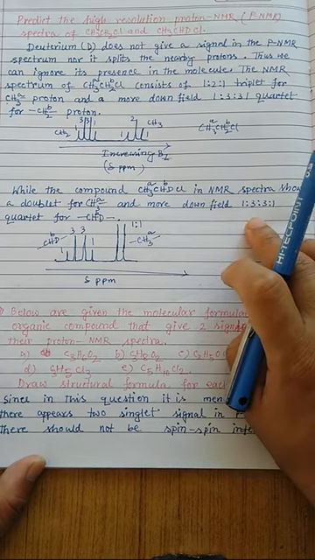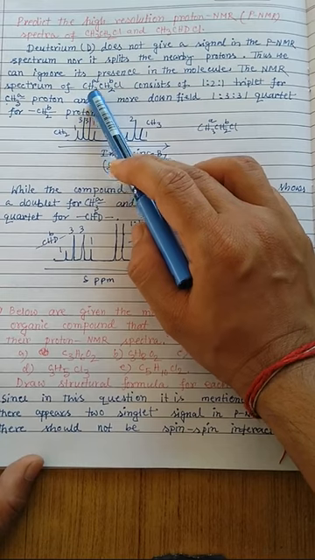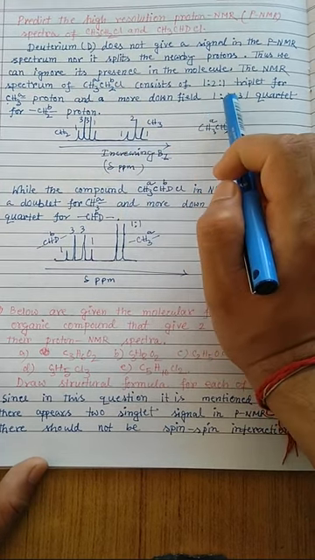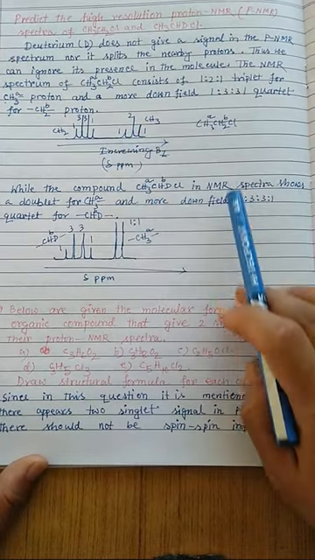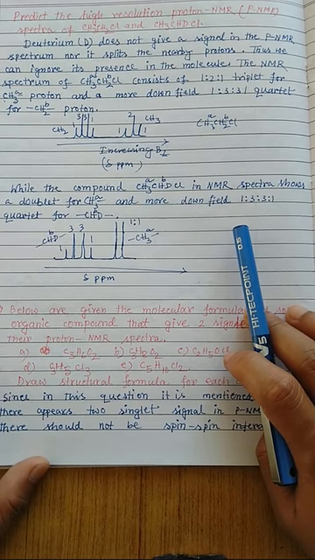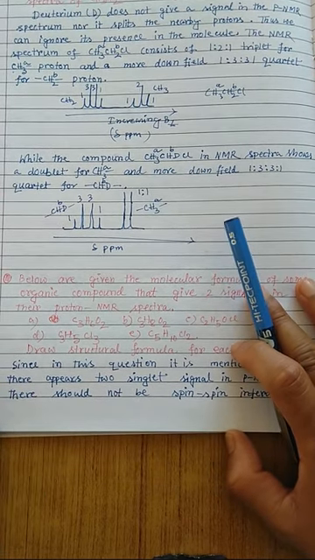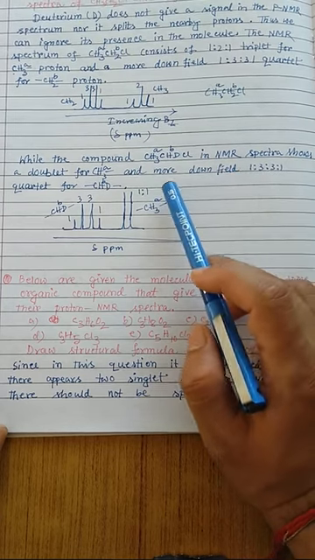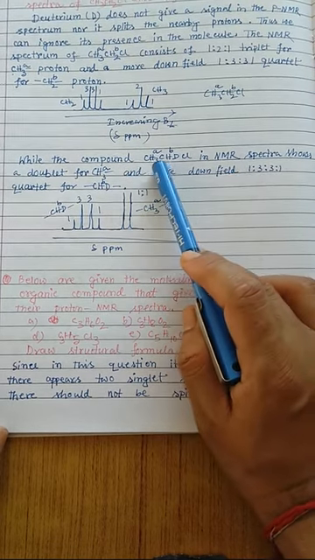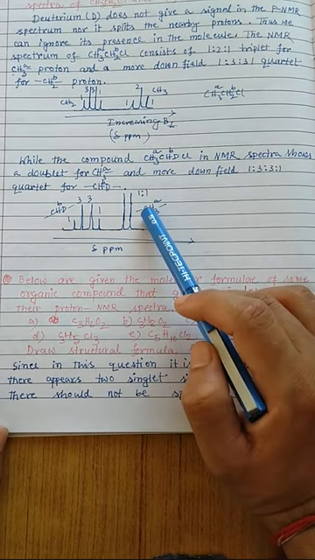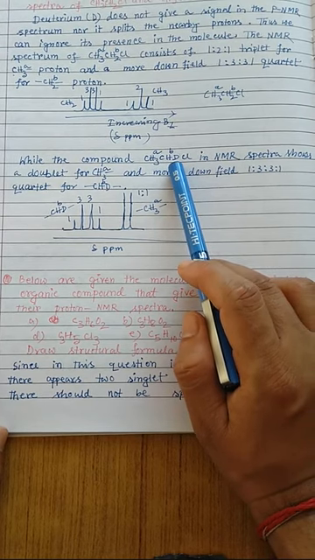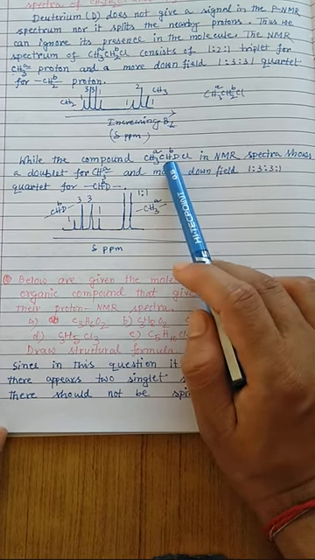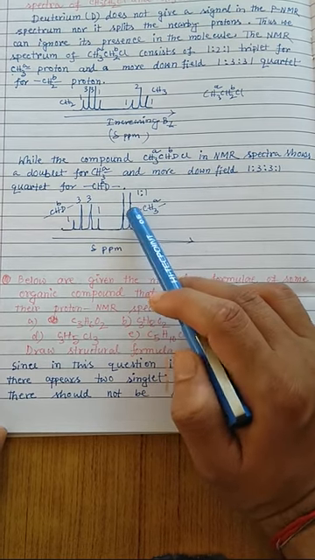So the NMR spectrum of CH3CH2Cl consists of a triplet for this CH3 proton and a quartet for this CH2 proton, in the ratios 1:2:1 and 1:3:3:1, and these are the representative NMR spectrum of CH3CH2Cl. While in the second compound, where one of the methylene protons is replaced by a deuterium, CH3CHDCl shows a doublet for CH3 because the CH3 protons see only one proton here, so it gives a doublet, and a quartet for the CHD, similarly a quartet because it sees three equivalent protons in the neighbor, the CH3 group, so it will present as a 1:3:3:1 ratio.